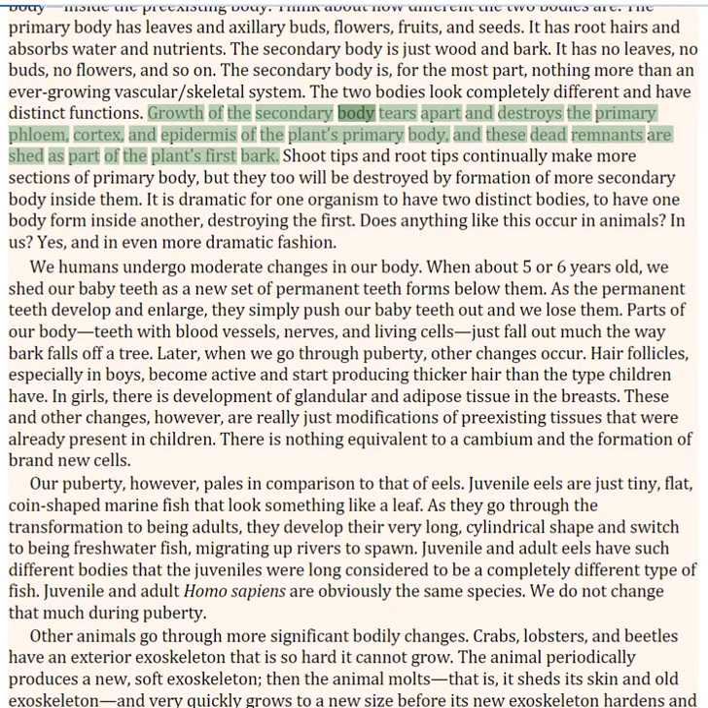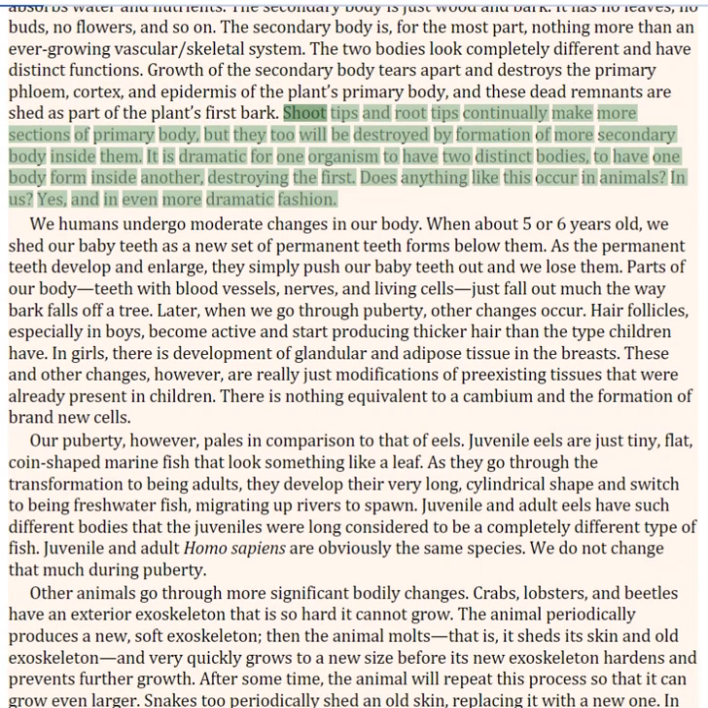Growth of the secondary body tears apart and destroys the primary phloem, cortex, and epidermis of the plant's primary body, and these dead remnants are shed as part of the plant's first bark. Shoot tips and root tips continually make more sections of primary body, but they too will be destroyed by formation of more secondary body inside them. It is dramatic for one organism to have two distinct bodies, to have one body form inside another, destroying the first. Does anything like this occur in animals?